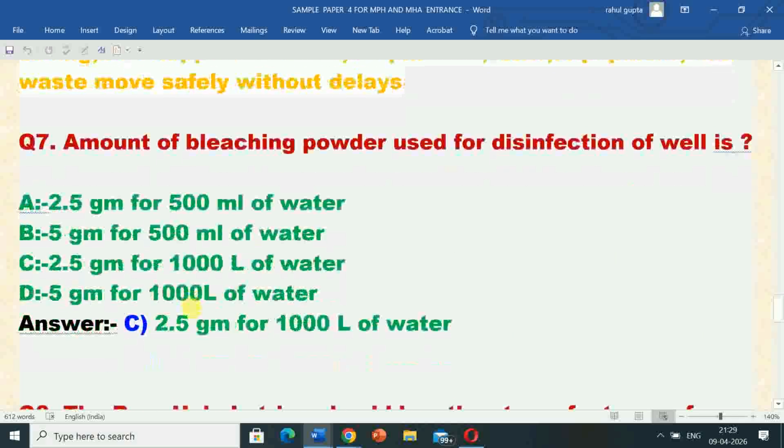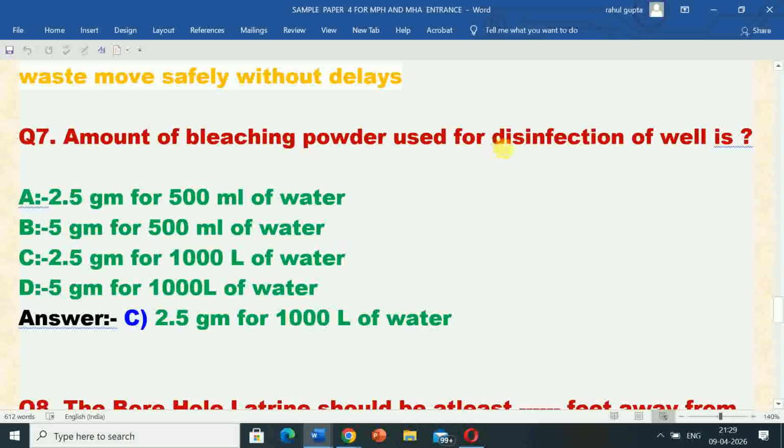Next question 7. Amount of bleaching powder used for disinfection of well is. Options are A. 2.5 gram for 500 milliliter of water, B. 5 gram for 500 milliliter of water, C. 2.5 gram for 1000 liter of water, D. 5 gram for 1000 liter of water. Correct answer is option C, 2.5 gram for 1000 liter of water.